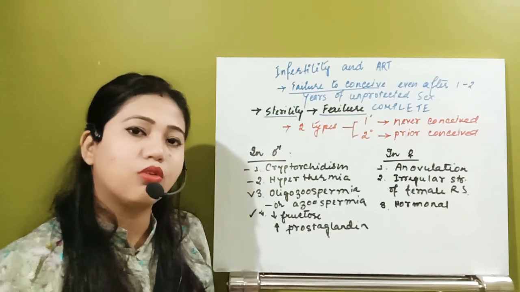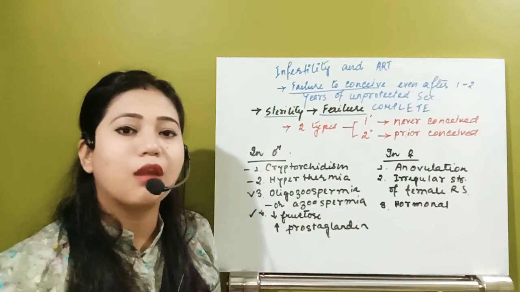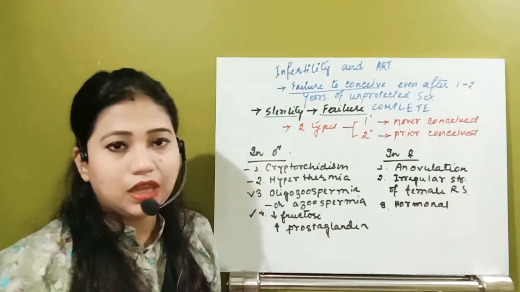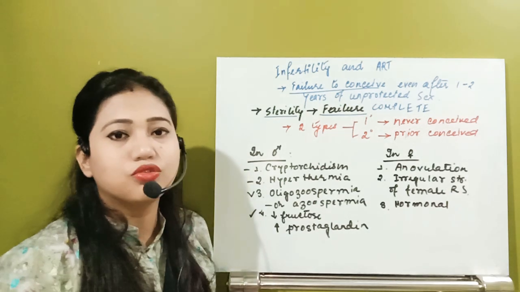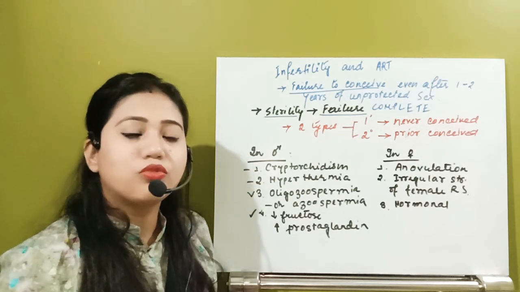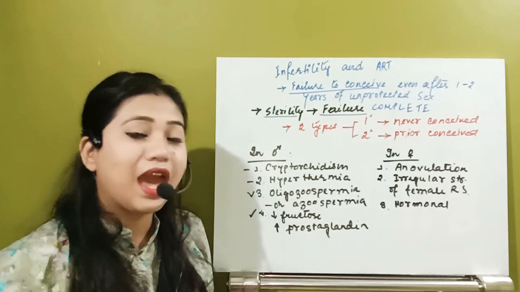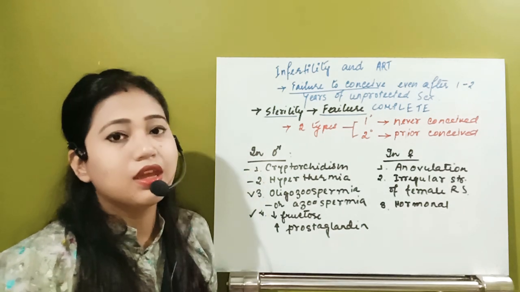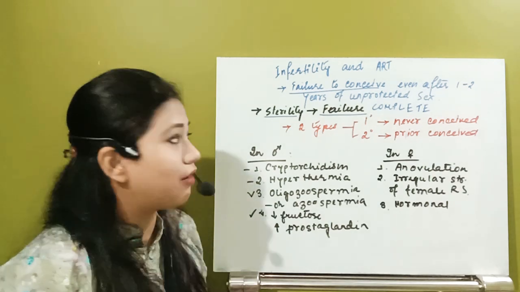So actually both the male and the female reproductive systems work only under hormonal control. If the hormones do not work, both in the male and the female, due to lack or less hormone secretion from the hypothalamus, the pituitary, as well as the testes and ovary, the male and the female can be infertile. So let's just start after that.